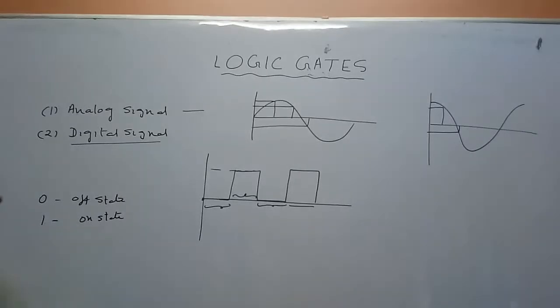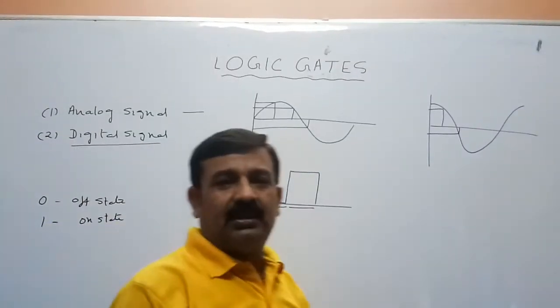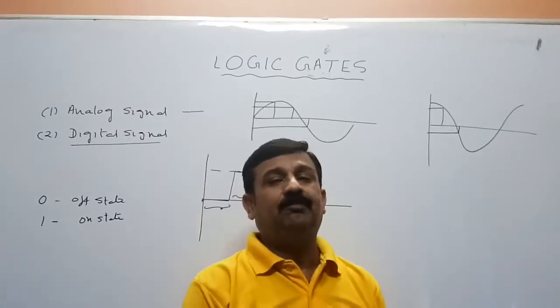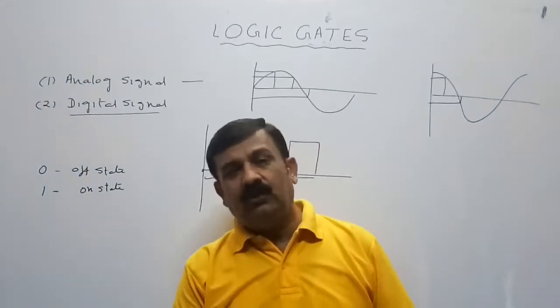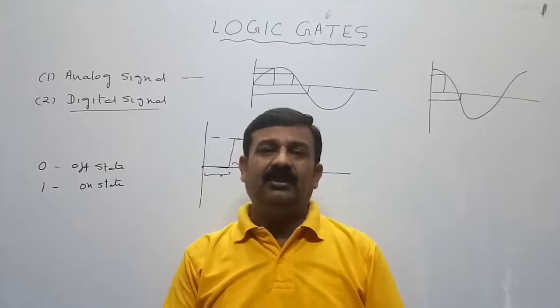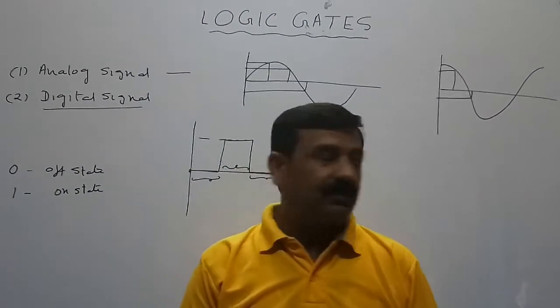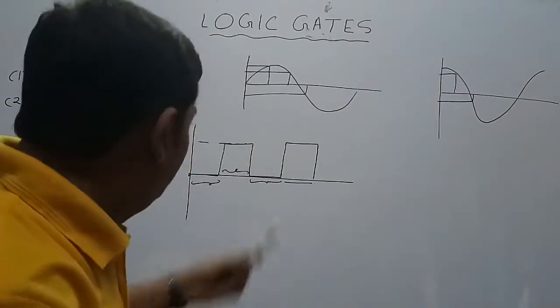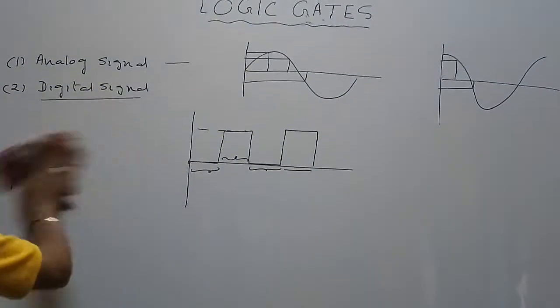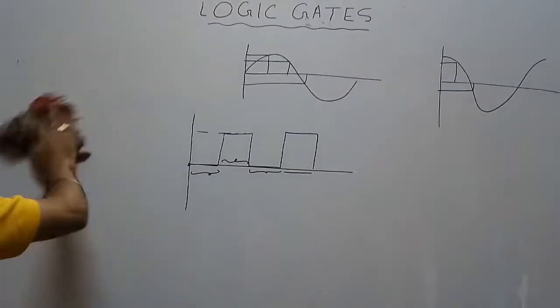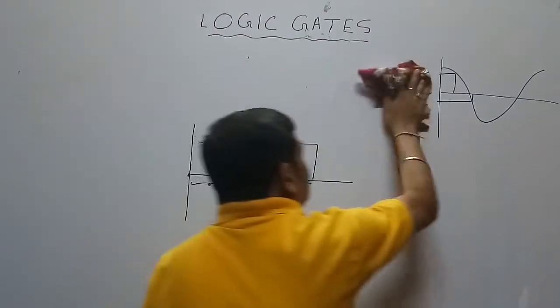and the maximum value is represented by 1, known as the on state. So digital signals are those signals which have either the maximum value at a particular time or the minimum value at a particular time. Minimum value means off state, represented by 0. Maximum value means on state, represented by 1. Now, if we have no doubt about these two types of signals, it is very easy to know what logic gates are.